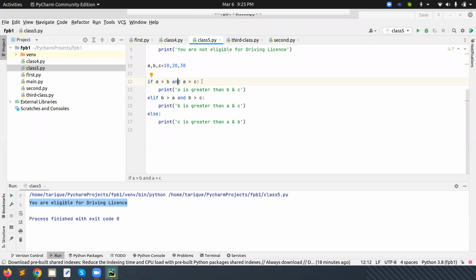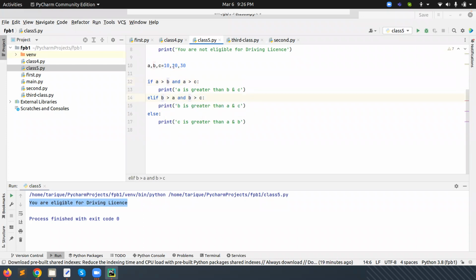However many conditions we give here, all should be true. Here, between these two conditions, this one is true and this one is also true. We can apply other conditions also, like an OR operator, if we want. So here what will happen? Because this is false, it will not go into this one. Now it will check B greater than A and B greater than C.